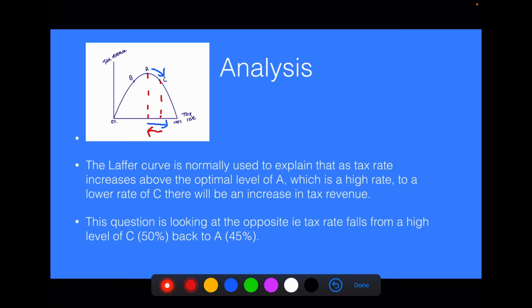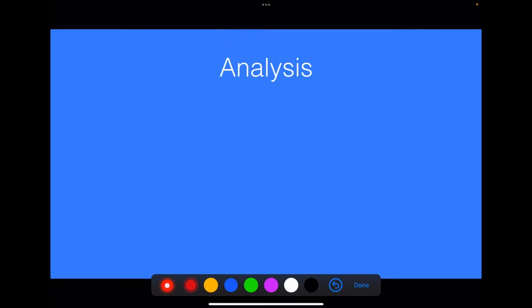Now, the question is actually giving us numbers, so we could put numbers here. Obviously, this diagram isn't drawn to scale, but that's going to be 50, and that there is going to be 45. So we're going from 50% to 45%, and that's leading to an increase in tax revenue. So we need to look at why that is the case.